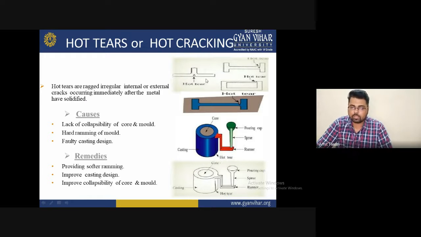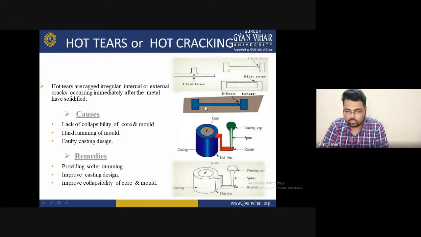In the upper diagram, the hot tear is completely solidified, and after solidification some portion has a gap, is not completely solidified, or cracks are found in that area. You can see this in this diagram too. At the end of this section it is not completely solidified, or cracks have formed. These are multiple examples you can see in this diagram.